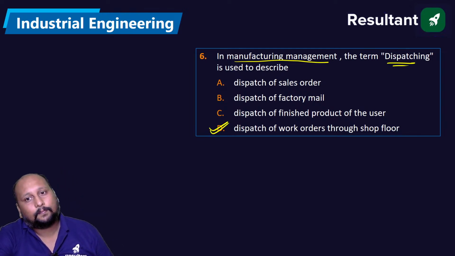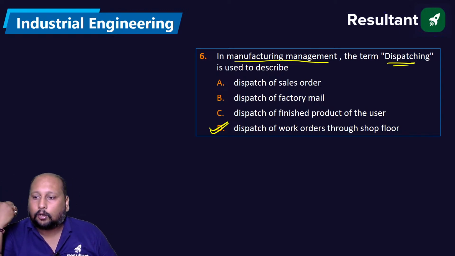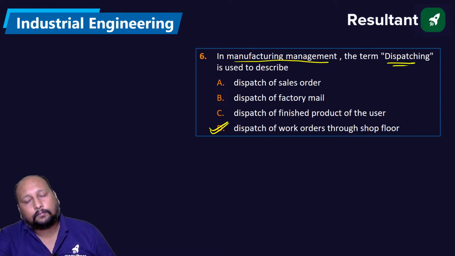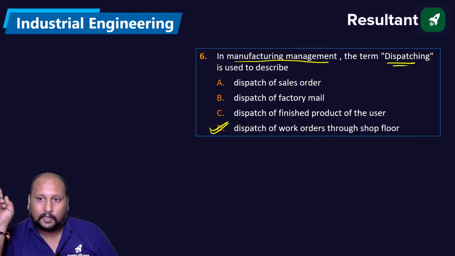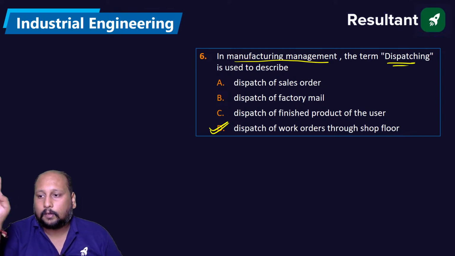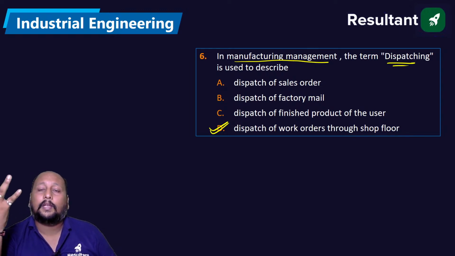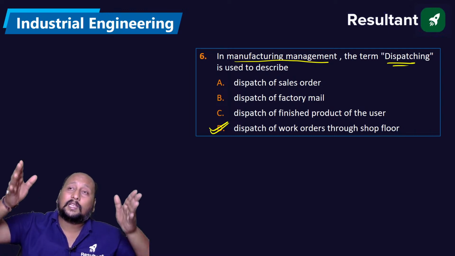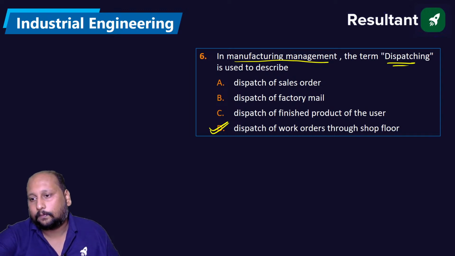Option D is the correct answer, right? Let's say I have a document. I'll be giving that document to the production manager, and by looking at that we can say now we can start the manufacturing because we have clearance from all the points. Option D is the correct answer. Dispatching simply means that work order which we are providing to the shop floor. Shop floor means where we are manufacturing the objects. Okay, option D is the correct answer. Very good, Subhati. Very good.